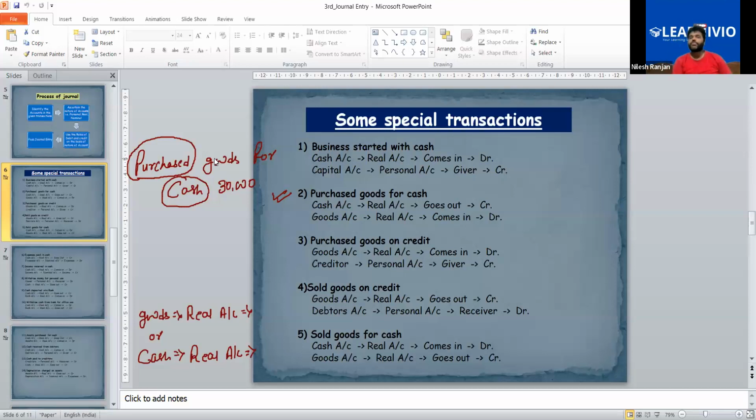Same with furniture or any goods: goods are coming and cash is going. Now, there is one problem with goods. If you write goods in the solution, you have to write it at the time of purchase and sale both.